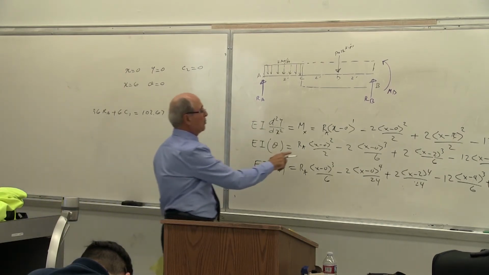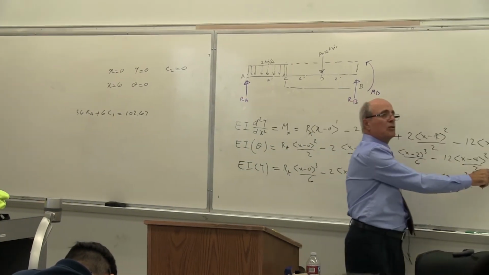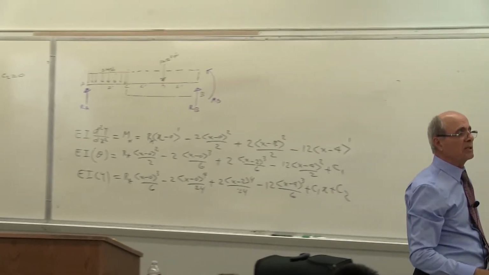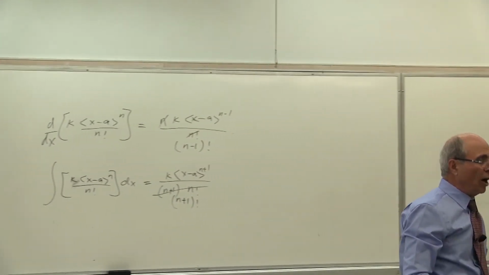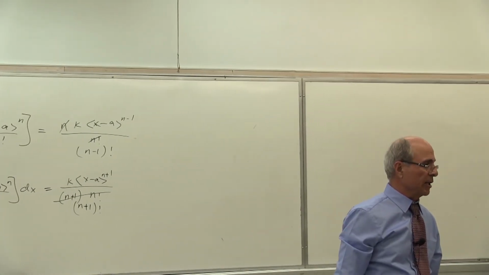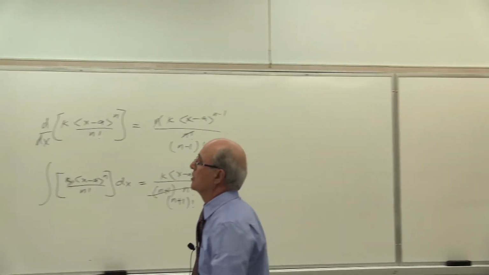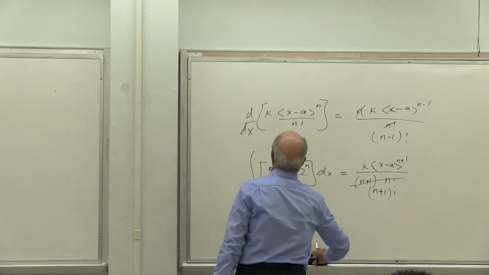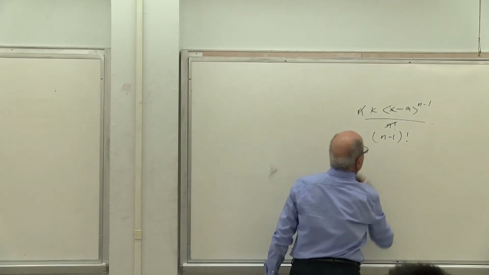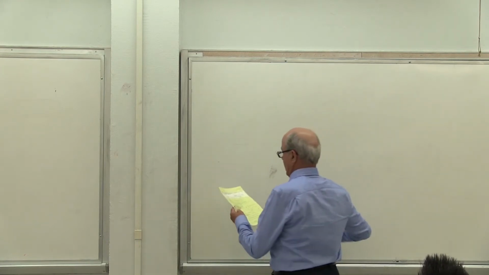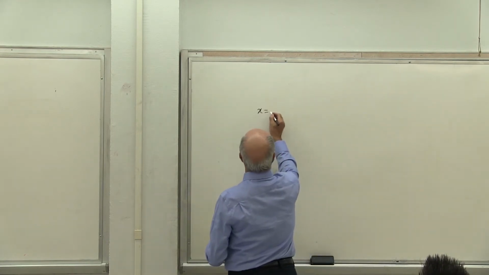That's the equation, putting in x equal to 6. Of course, my next boundary condition is what? At x equal to 6, y equal to 0, yes or no? Correct? Because I have a moment there. So I can write it here because this is easier. Let me write it down. At x equal to 6 feet,